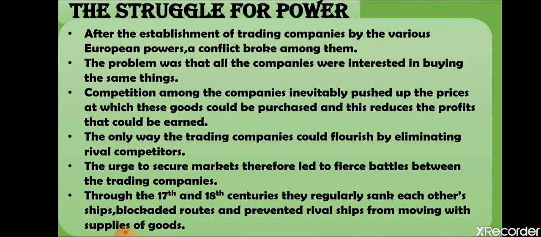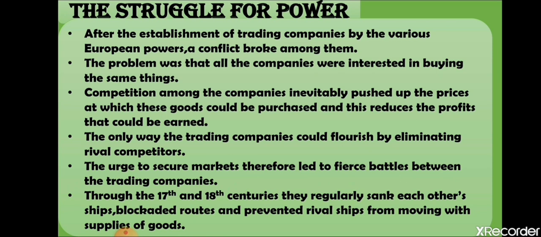were interested in buying the same things. The fine qualities of cotton and silk produced in India had a big market in Europe. The cotton and silk were in great demand all over European countries. Pepper, cloves, cardamom, and cinnamon too were in great demand. Competition amongst the European companies inevitably pushed up the prices at which these goods could be purchased.